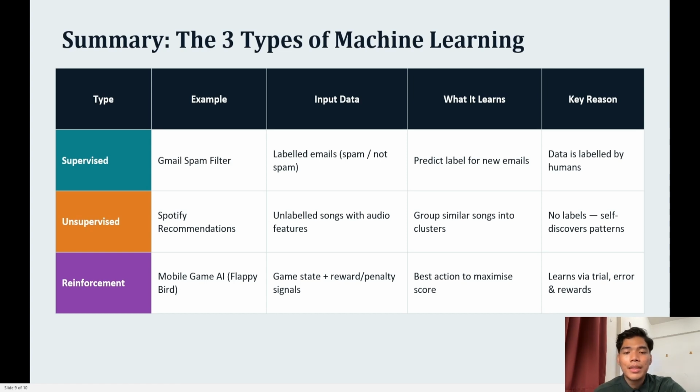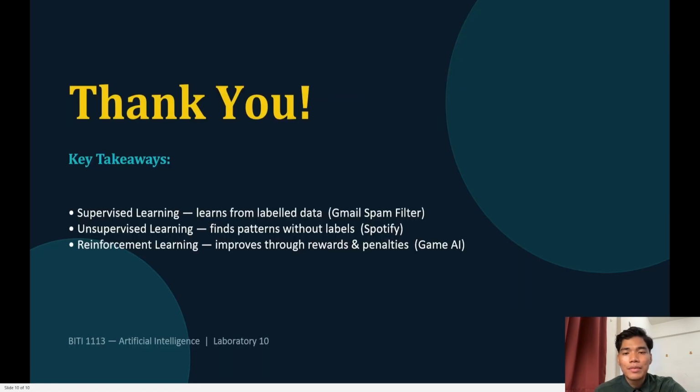Third, reinforcement learning learns through rewards and penalties. For example, in the Flappy Bird game, the AI improves its performance through trial and error learning, which actions lead to a higher score. To summarize, supervised learning learns from labeled data, while unsupervised learning finds patterns in unlabeled data, and reinforcement learning learns through rewards and penalties. Each approach has different methods but shares the same goal, which is to help machines learn and make better decisions.